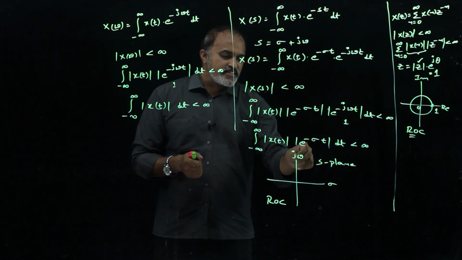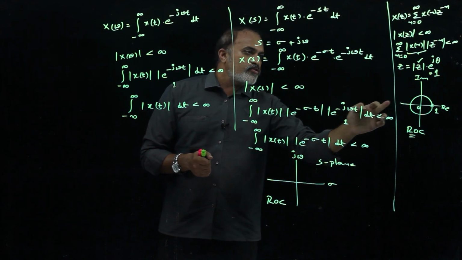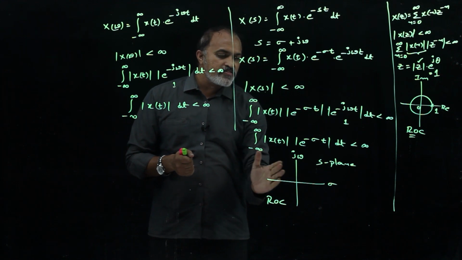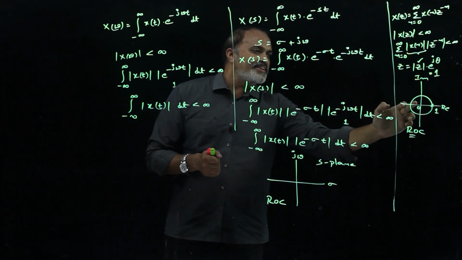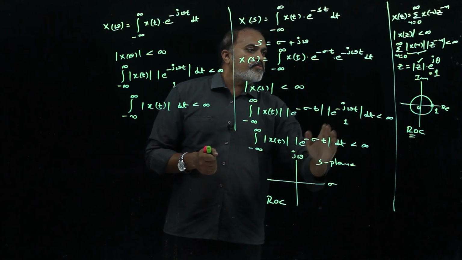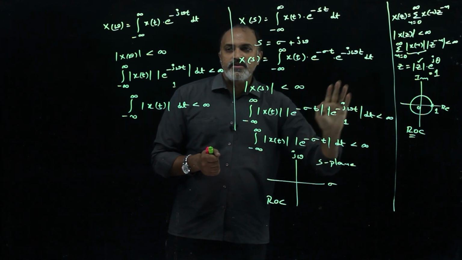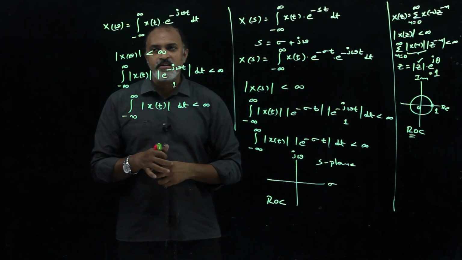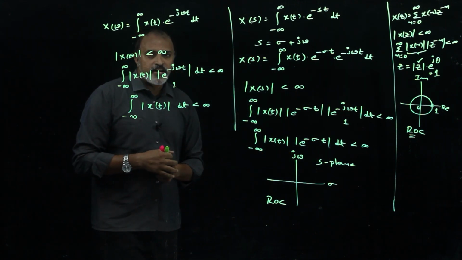And the imaginary axis of the S plane can be mapped to the circumference of the unit circle in the Z plane, the left half of the S plane can be mapped to the interior of the unit circle, and the right half of the S plane can be mapped to the exterior of the unit circle. And this relation between S and Z is very important in the design of digital filters.